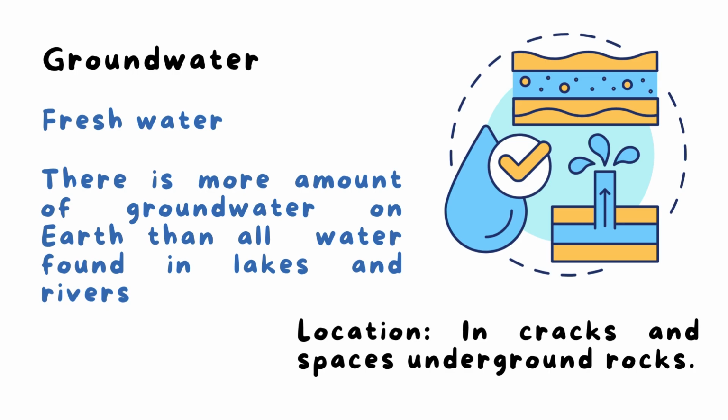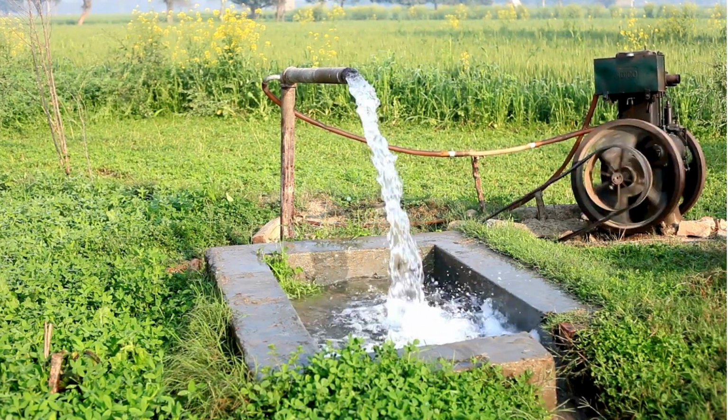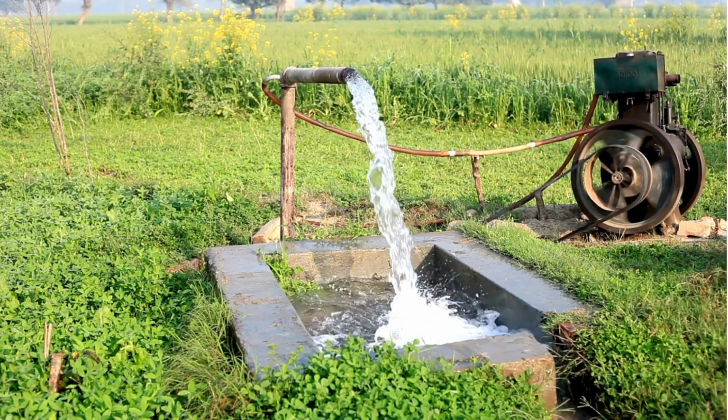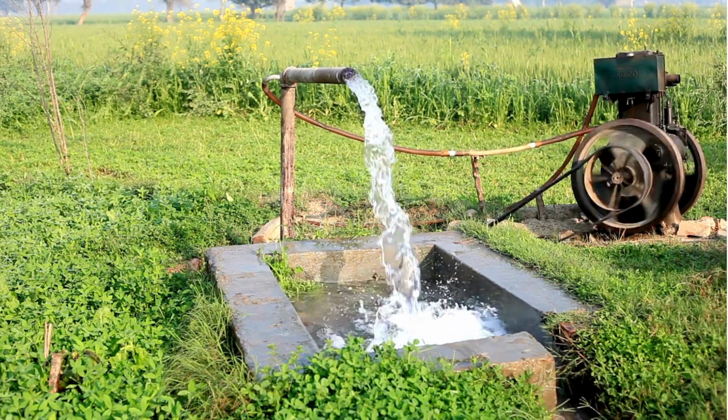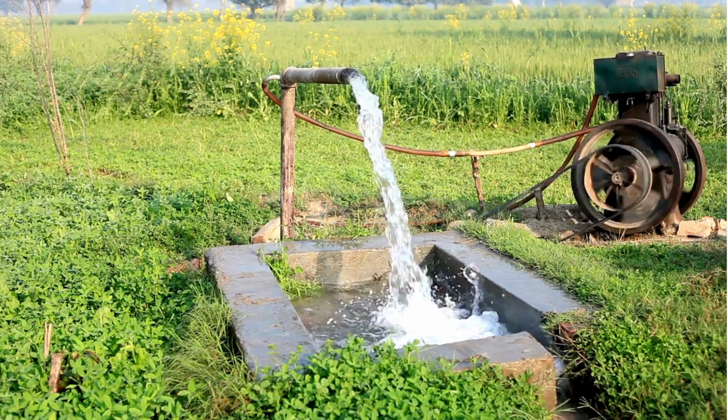And you know the location of groundwater: it's found under the surface of Earth, in porous rocks. So it's found in cracks and spaces in underground rocks. As you see here, the type of water in it is fresh water, and it is located in the cracks and spaces of underground rocks.